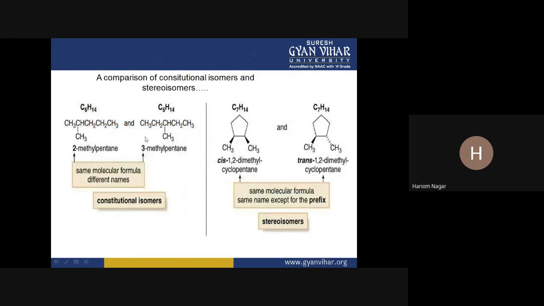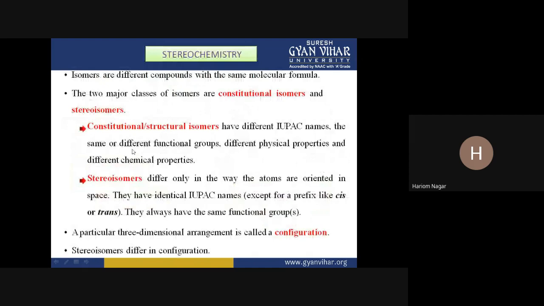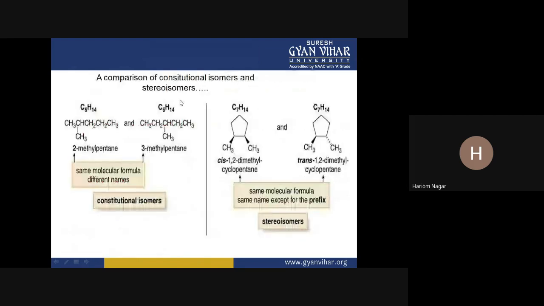Now, if we compare the constitutional isomers and stereoisomers, the constitutional isomers have the same molecular formula and different names. These two are the constitutional isomers. C6H14 this is, and its name is 2-methyl pentane.